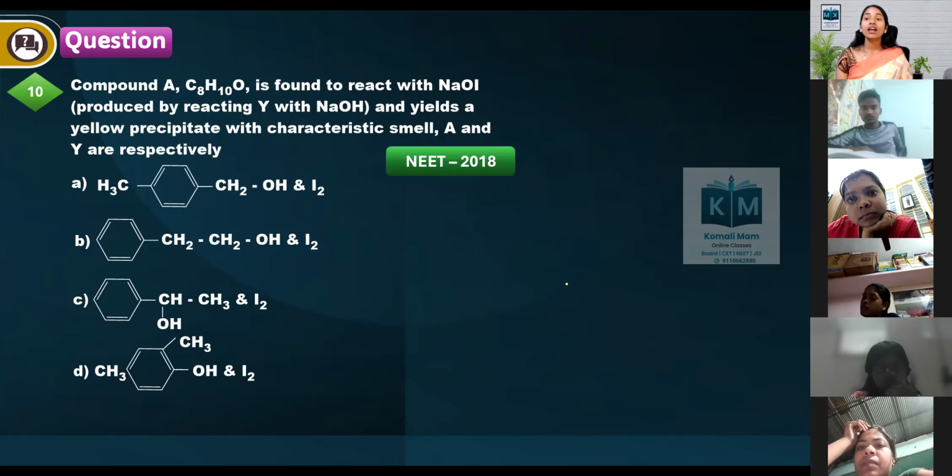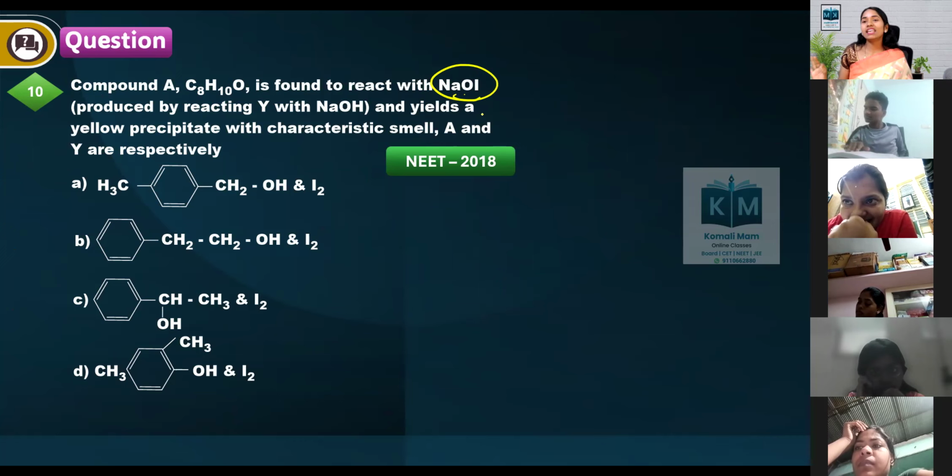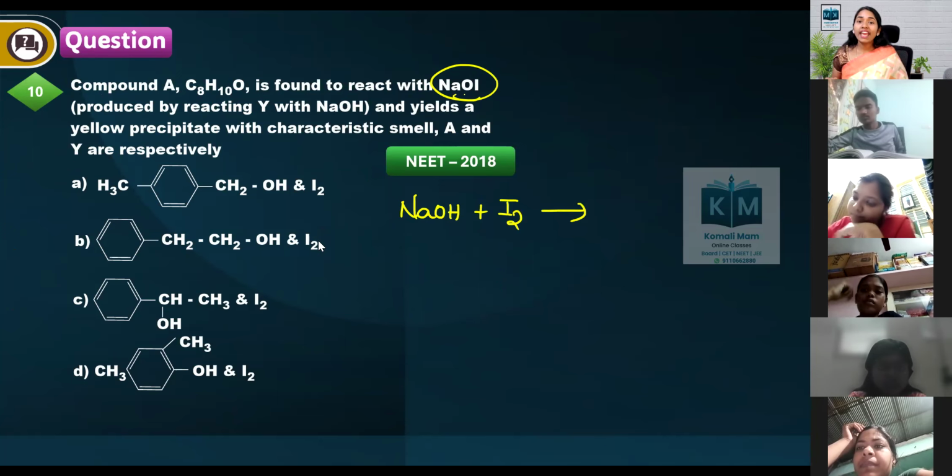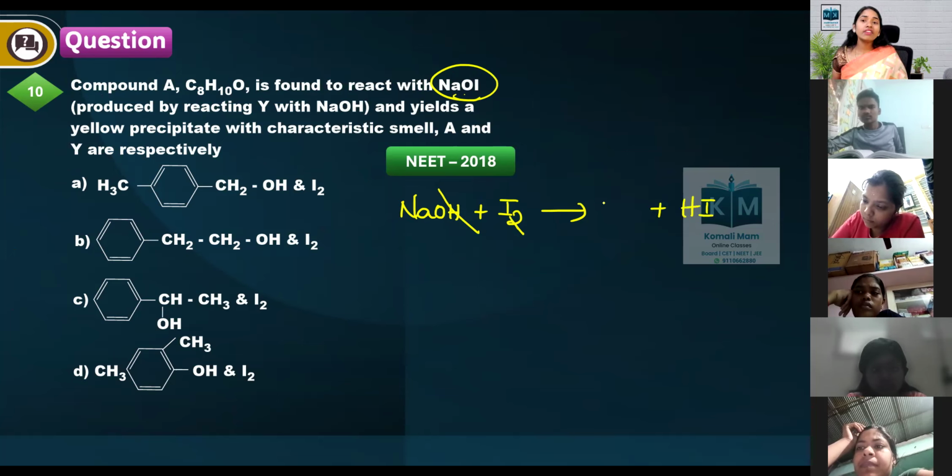Okay. Next one. Compound A, C8H10O, is found to react with NaOI. Whenever you see NaOI, immediately you have to understand how NaOI will be formed. NaOH reacts with I2. Then it will form, one H, one I goes out and NaOI will be formed.